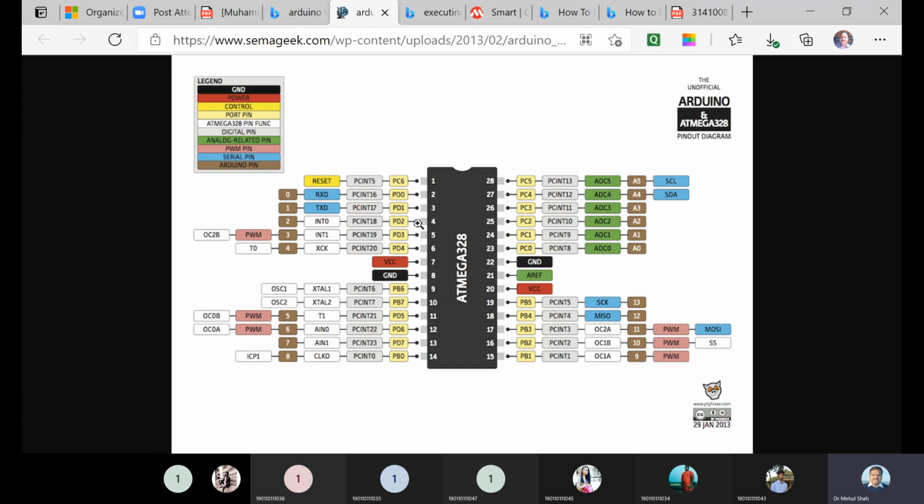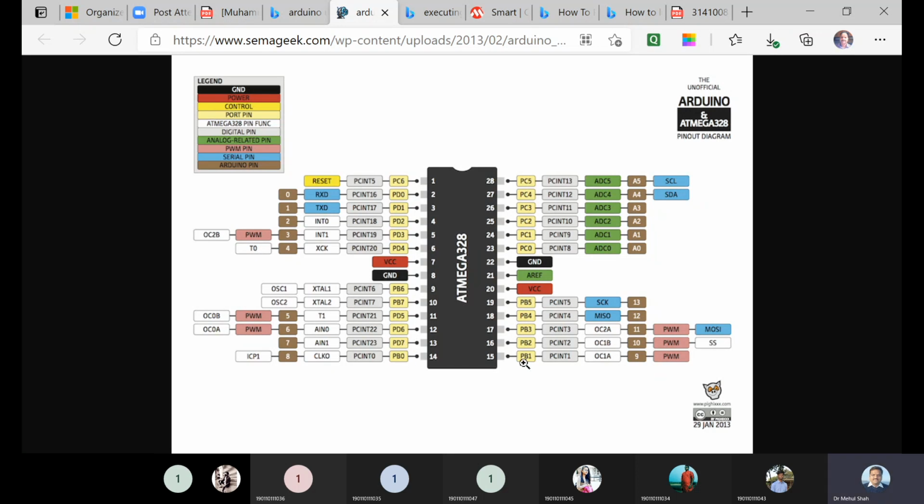So here you can see that, sorry, the remaining pins are pins of port C: PC0, PC1, PC2, PC3, PC4, PC5, PC6, and then port D pins, PD0, PD1, PD2, PD3, PD4, PD5, PD6, PD7, right?